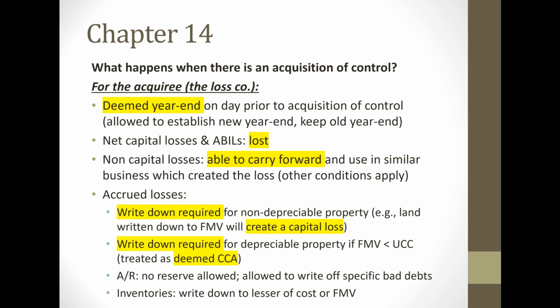For accounts receivable, no reserve will be allowed. However, the company will be able to write off specific accounts that they deem to be uncollectible, and those will be treated as bad debts. And finally, inventories will be written down to the lesser of cost or fair market value. So that's a summary of the rules that take place when there's an acquisition of control for the acquiree.